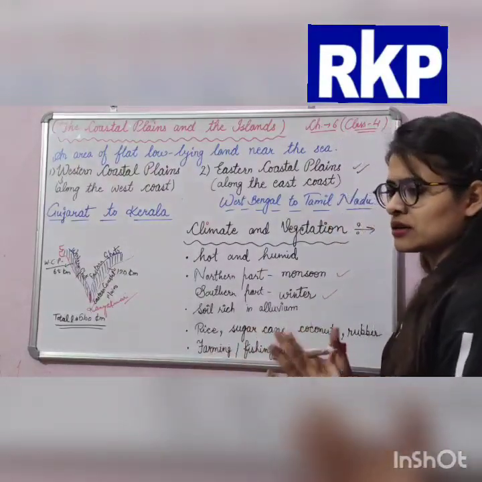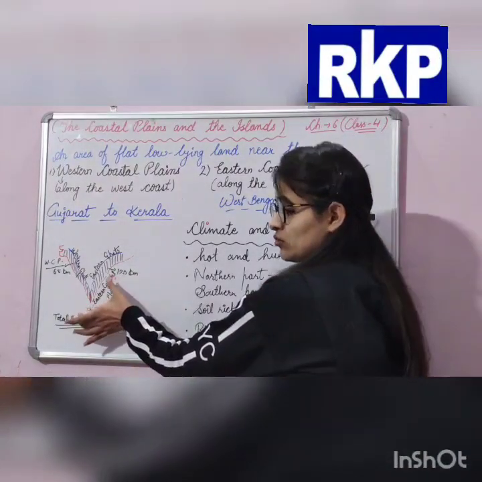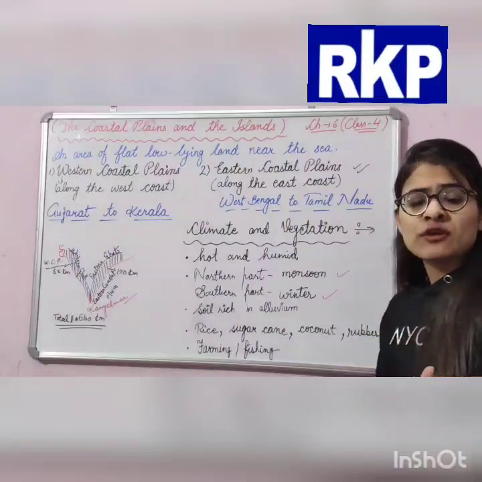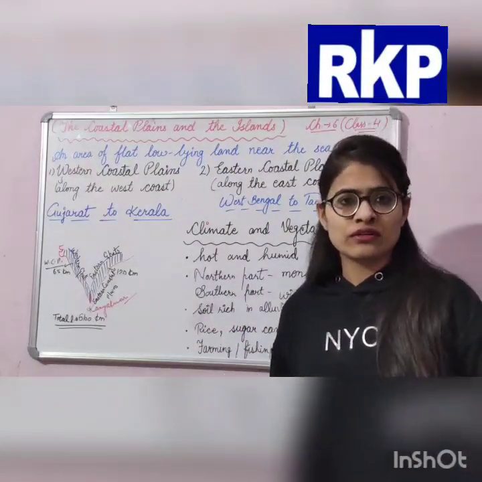This is an exception, that Tamil Nadu receives most of the rain, the heaviest rainfall, in winter.